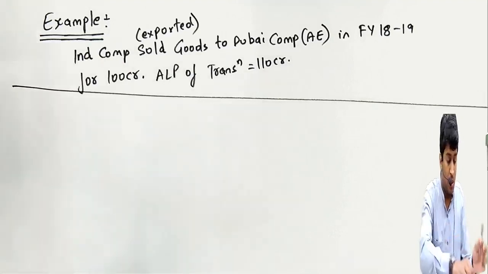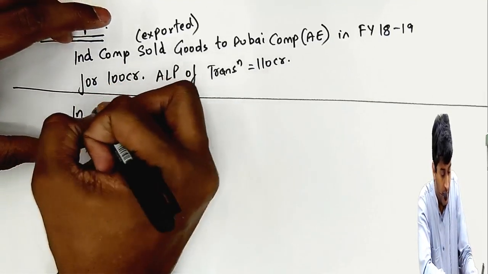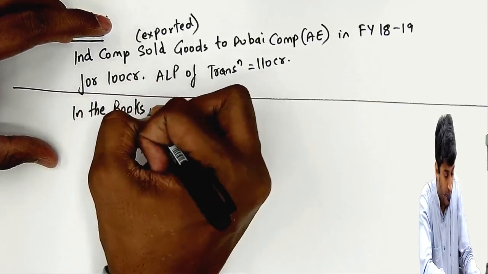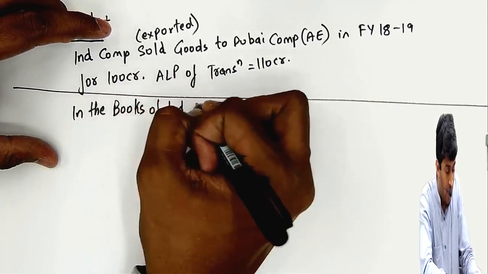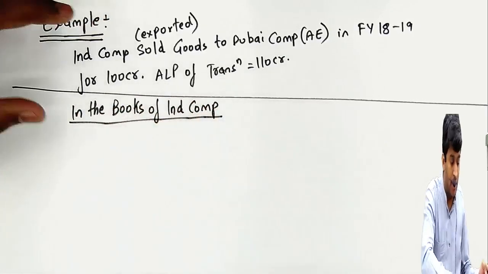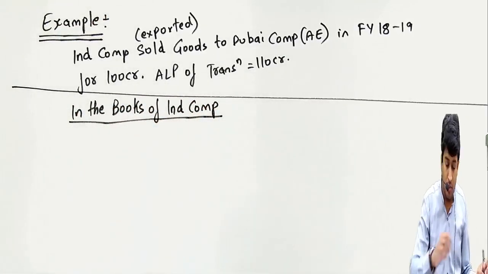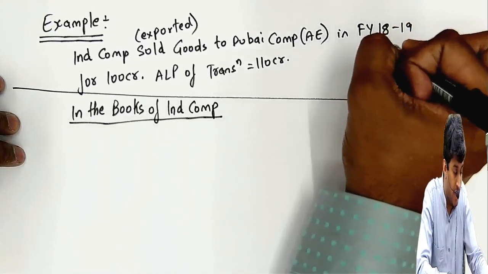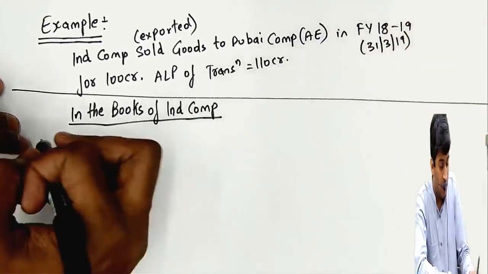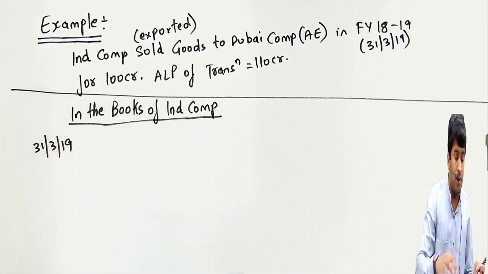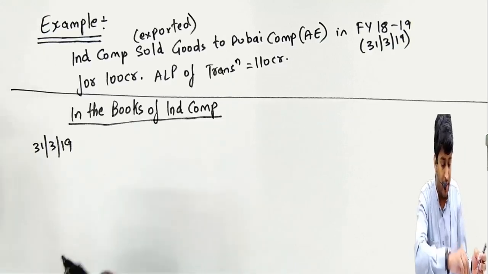Okay, now listen. In the books of the Indian company, we are always the Indian company. Assuming I sold on 31st March 19, the last day of the financial year, what will be the entry in the books of accounts of the Indian company for the sales made?